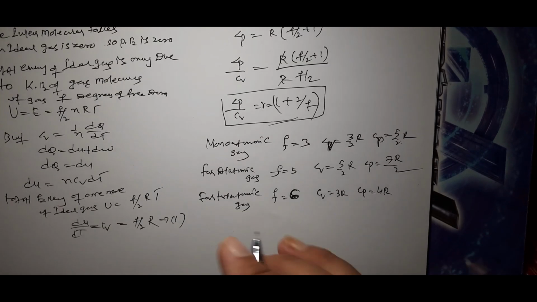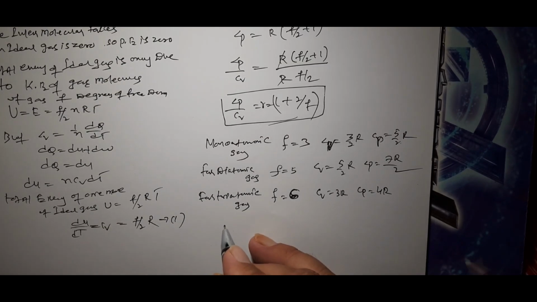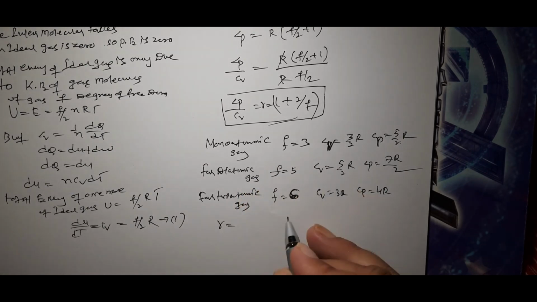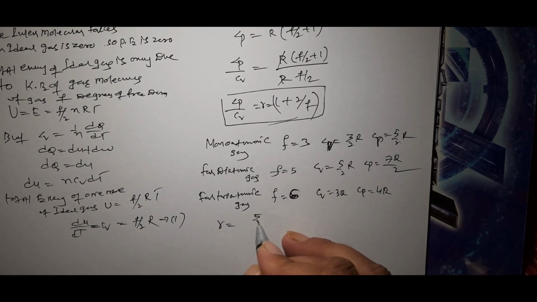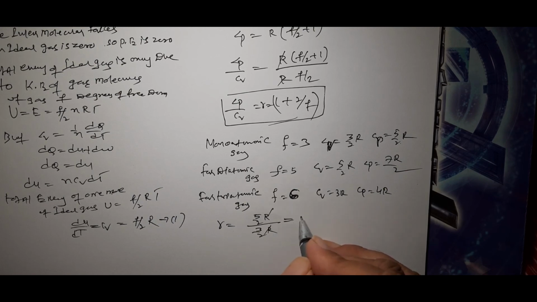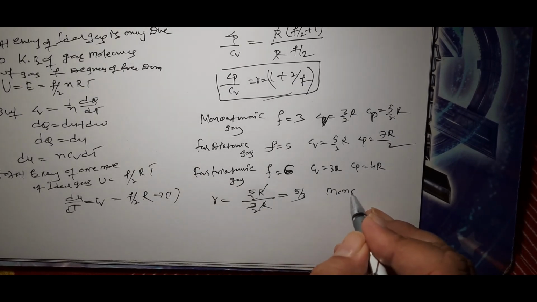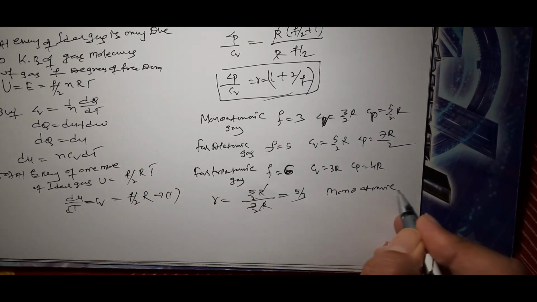Now calculate the gamma value also. For monoatomic gas, gamma is equal to Cp by Cv, that is 5/2 R divided by 3/2 R. R gets cancelled, we get 5/3 for monoatomic gas.